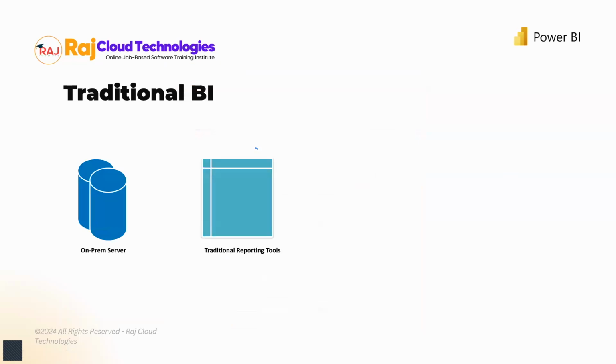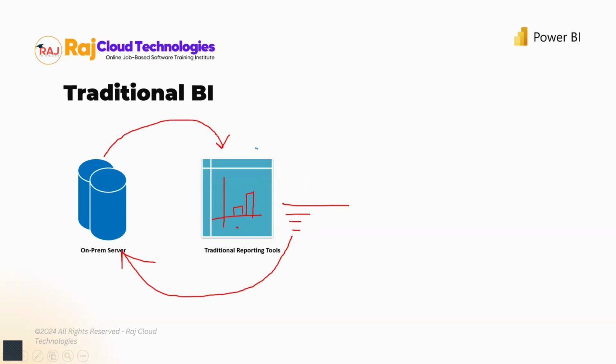Okay. So what did we have? We have a database behind the scene. Yes, we'll get to that. And we have a traditional reporting tool. So as soon as you go and give the input, let's say there are text boxes, there are drop downs and whatnot, you have those different inputs. And once you give those drop downs and inputs, based on those different details, a query is going to be framed behind the scene. Yes. The query is going to be executed in the database, and the results will come back, and you will start seeing the charts, graphs, and other visuals here. Okay, we're talking about a reporting tool, a traditional BI tool. So hence it's going to be more like a chart, graph, or table, something like that. Okay, I hope you're getting this idea.